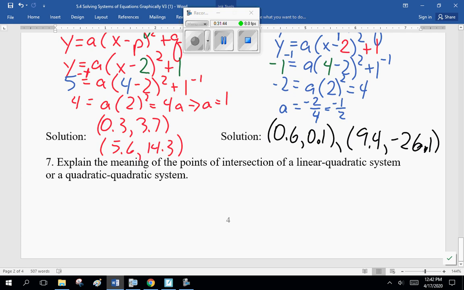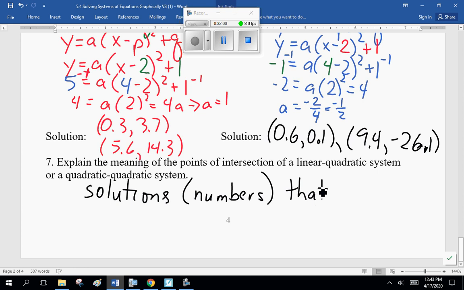That's pretty much it, except for the basic definition. What's the point of intersection of a linear quadratic system? Well, the solutions are numbers that work for both equations. Let's solve both equations. Okay, so that's it. This is graphing stuff.